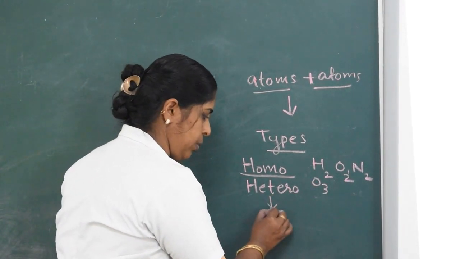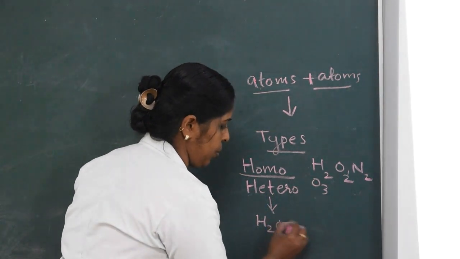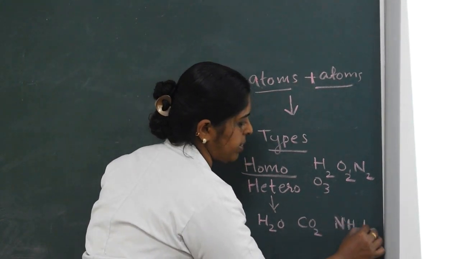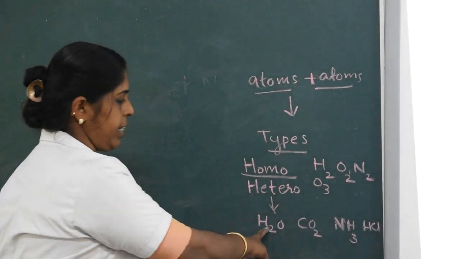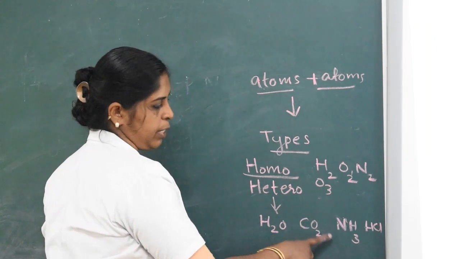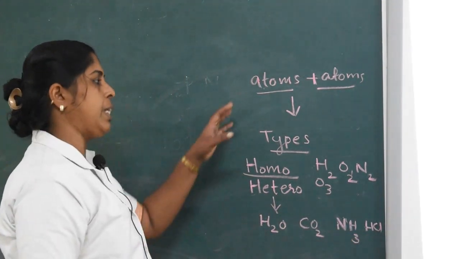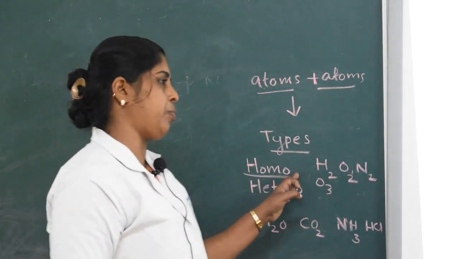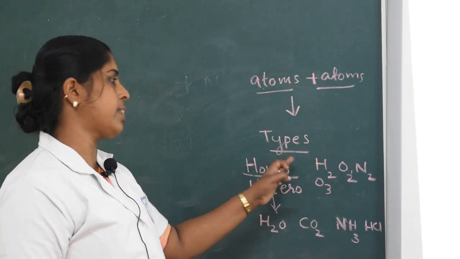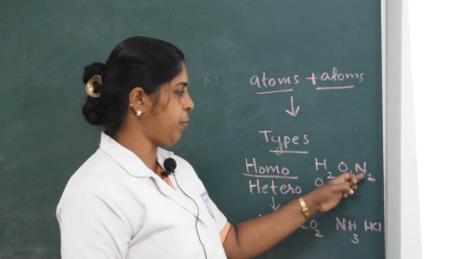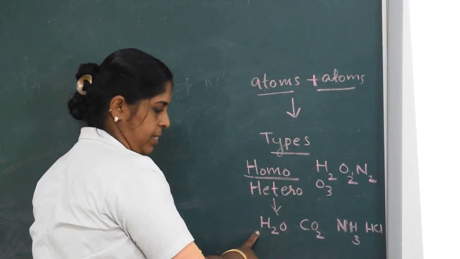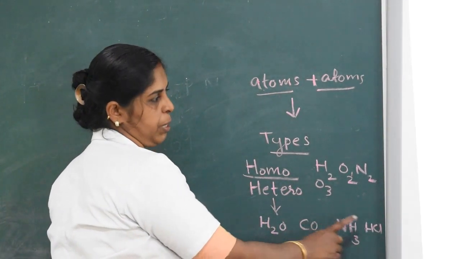In the case of heteroatomic molecules, H2O, CO2, NH3, HCl, different kinds of atoms are present in the molecule, so these are known as heteroatomic molecules. Homoatomic molecules means the same kind of atoms present in a molecule. Different kinds of atoms present in a molecule are known as heteroatomic molecules.